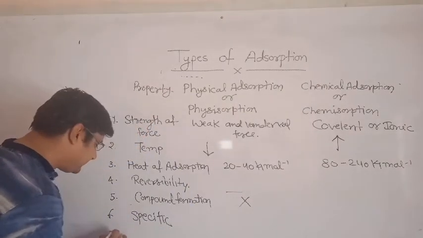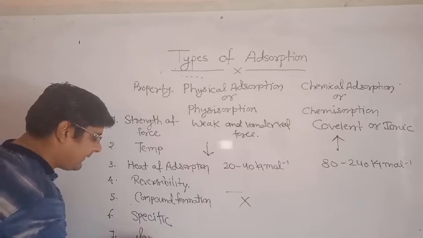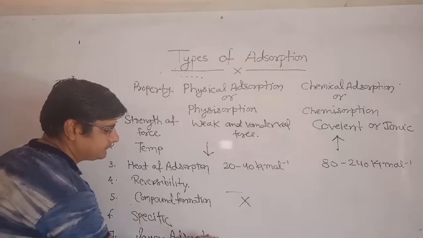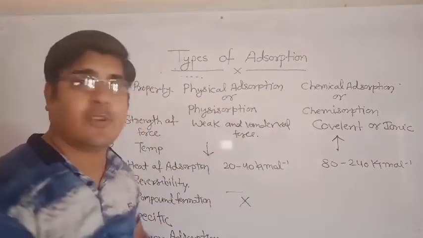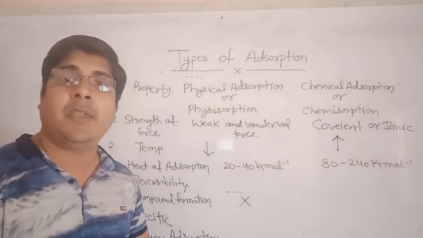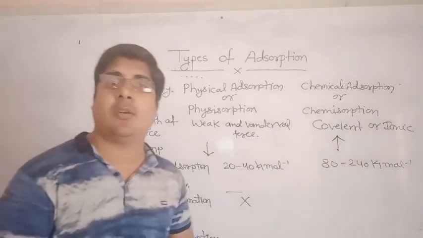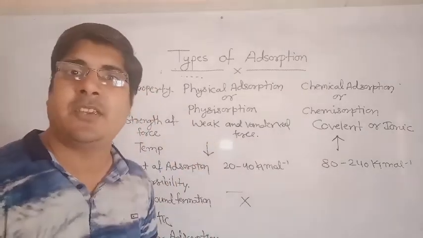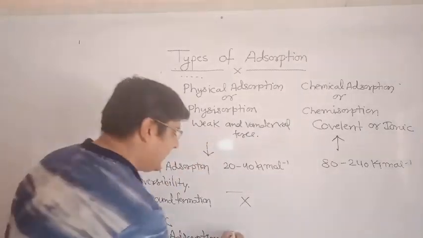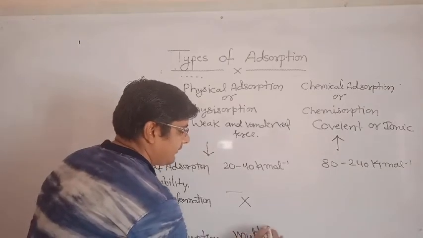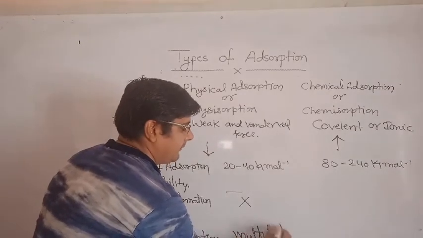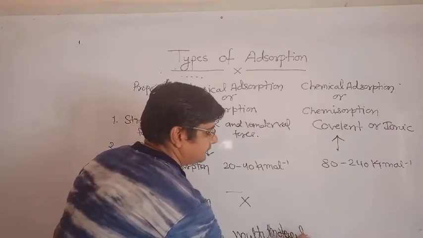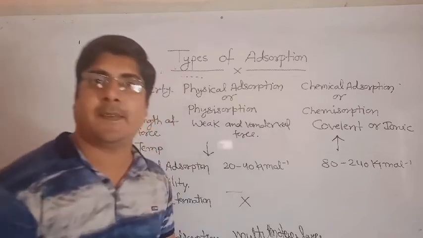And next is layer adsorption. In physical adsorption, there will be many layers of adsorbate on the surface of the adsorbent. So we can say that physical adsorption is a multi-layer, multi-molecular layer process.